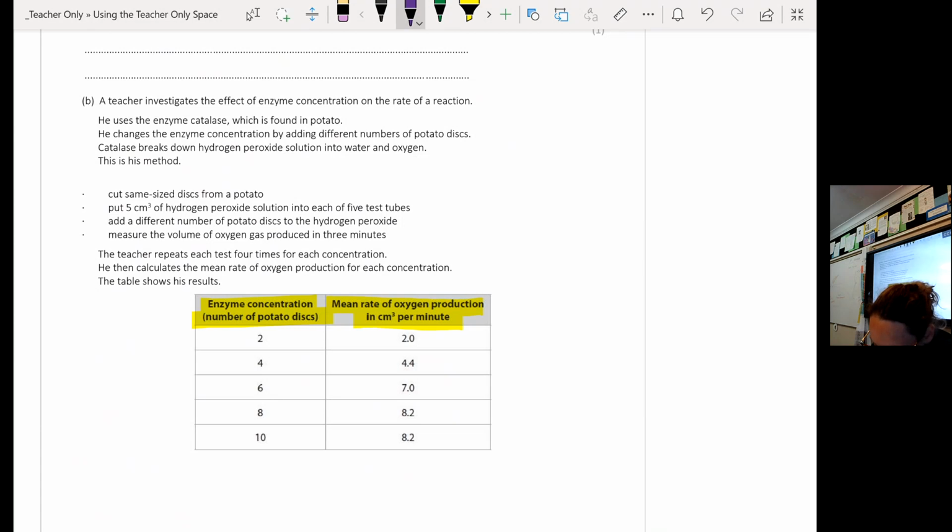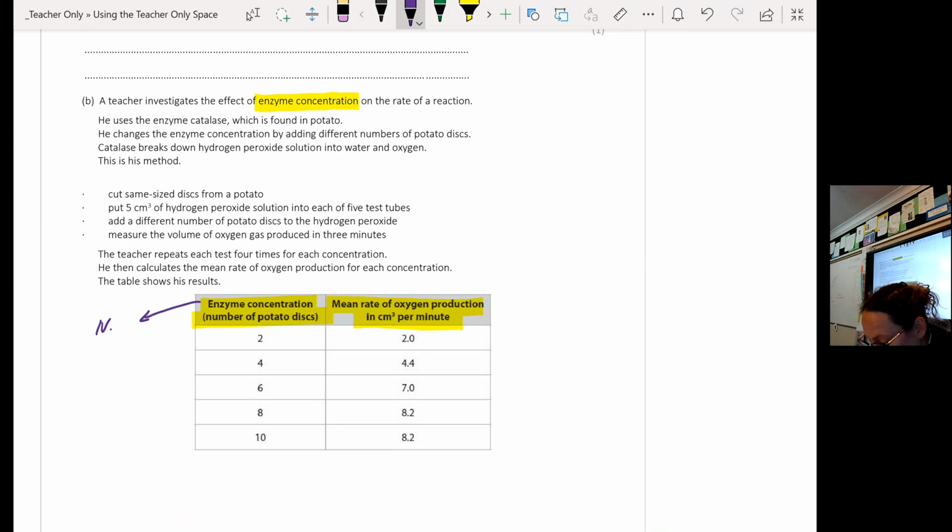So it's an enzyme question, and it says a teacher investigates the effect of enzyme concentration on the rate of reaction. So I automatically know if I'm investigating the effects of enzyme concentration, I'm changing it. So that is my independent variable. It's also in the left-hand column of a table.